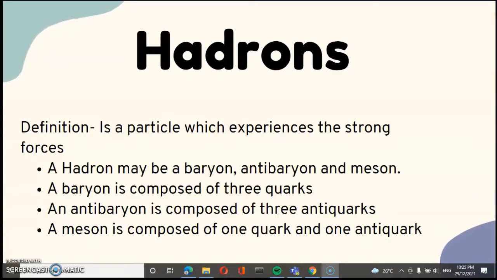Definition of hadron. Hadron is a particle which experiences the strong force. A hadron may be a baryon, antibaryon, or meson. A baryon is composed of three quarks. An antibaryon is composed of three antiquarks. A meson is composed of one quark and one antiquark.